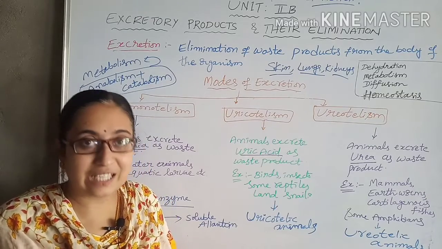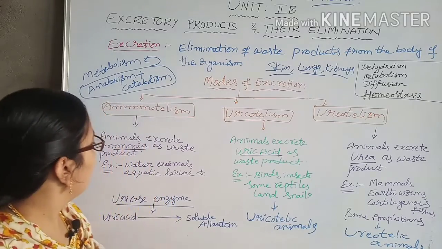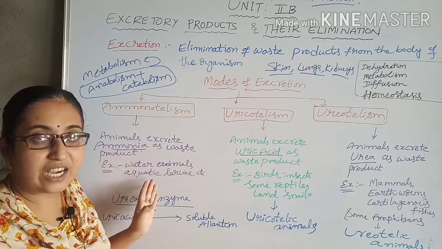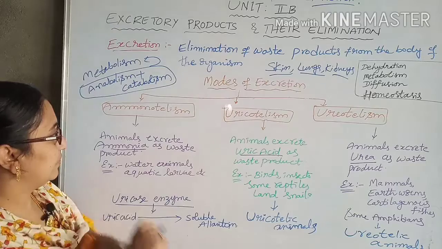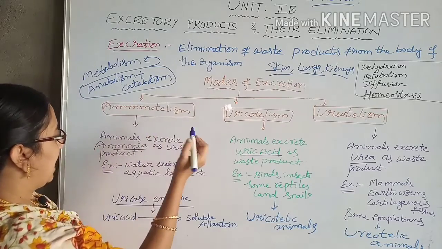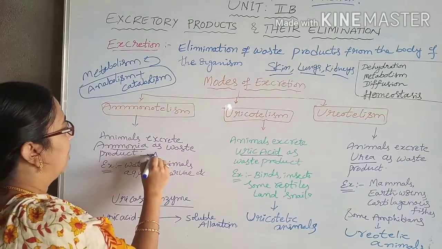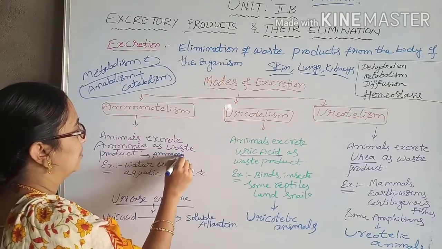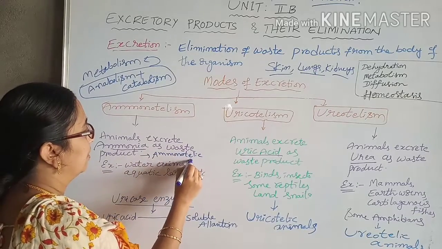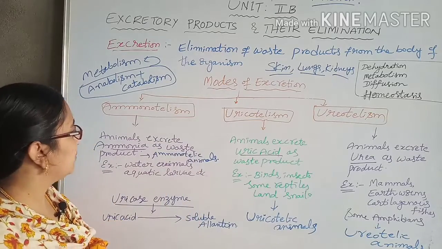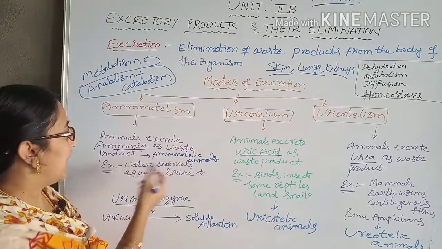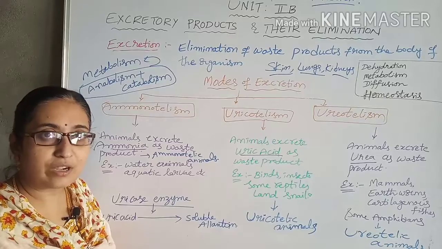The animals which excrete ammonia as waste products are called ammonotelic animals.